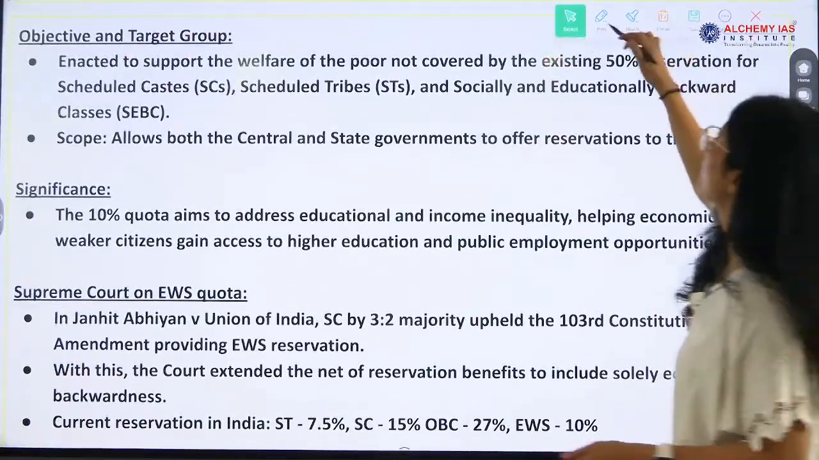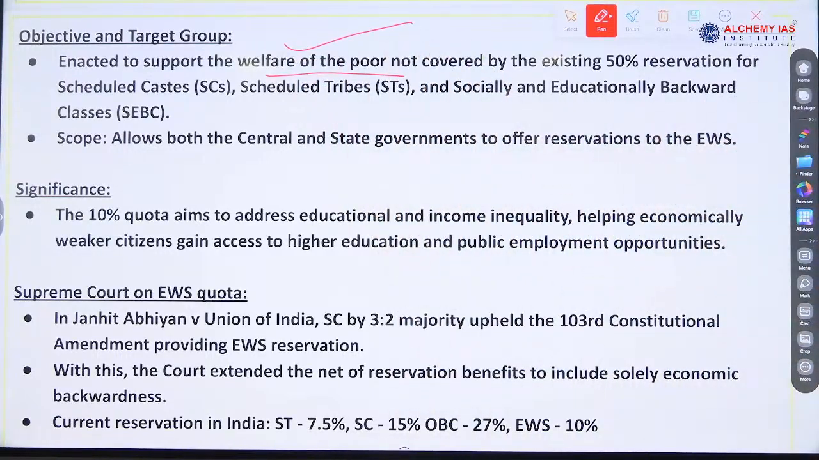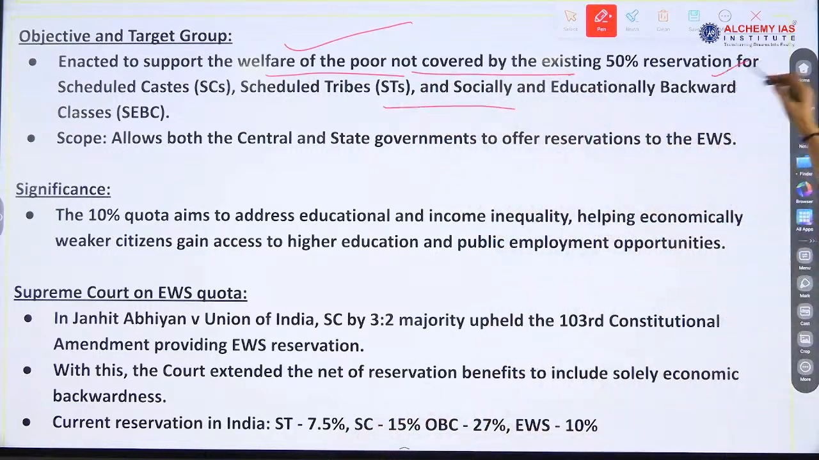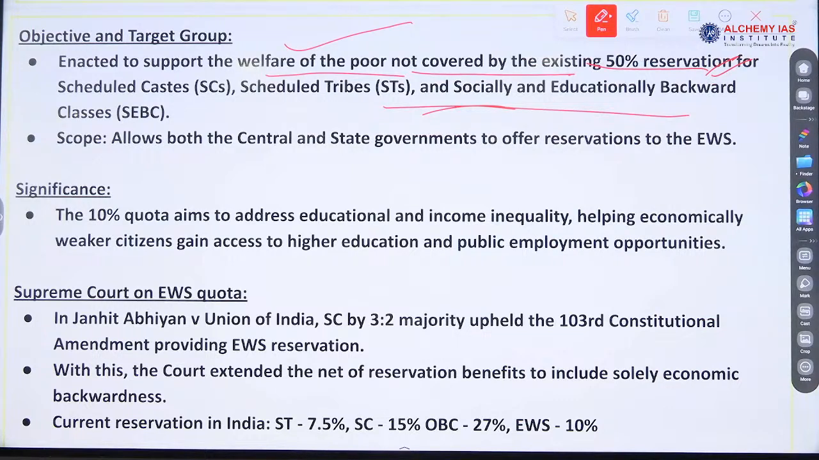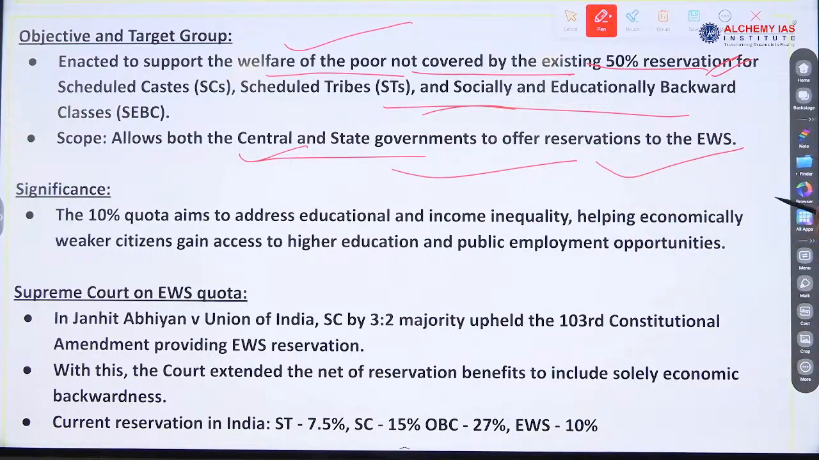Objective and target group: enacted to support the welfare of the poor. The EWS category focuses on the welfare of the poor, right? That is why we give the reservation, so that they also have equality, given the discrimination they face because of lack of resources. They need support. It was enacted to support the welfare of people not covered by the existing 50% reservation. So people getting reservation under SC, ST and SEBC criteria are not included. EWS was not included in that, so it was amended and the right was given. The scope allows both the central and state governments to offer reservation to EWS.